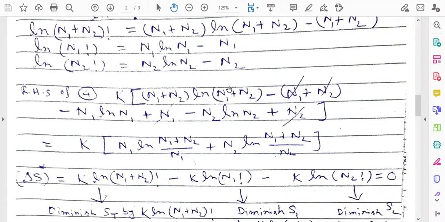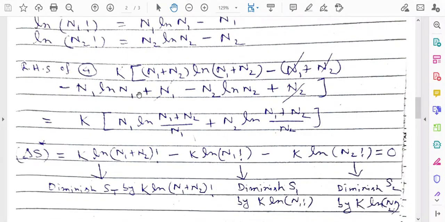So after applying Stirling's approximation, I have written here. If you put the values, the n1 and n2 terms will cancel out. After simplification, you will obtain the expression which we have derived earlier, that is equation 4.